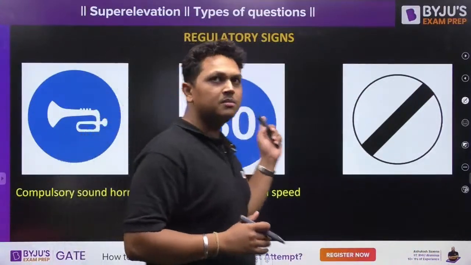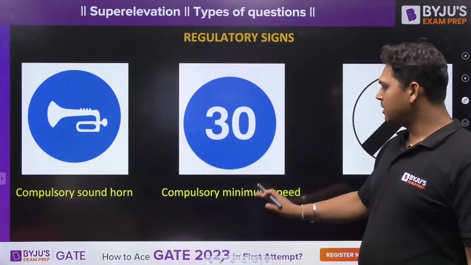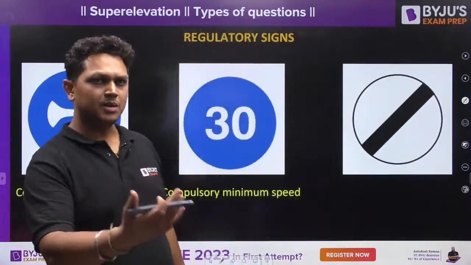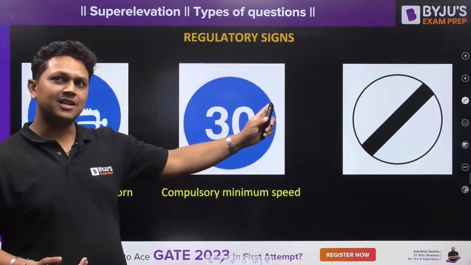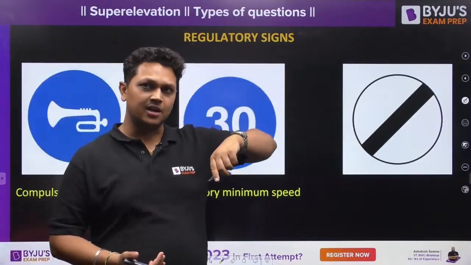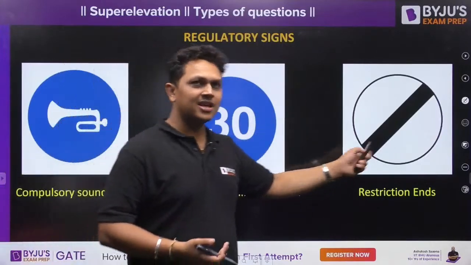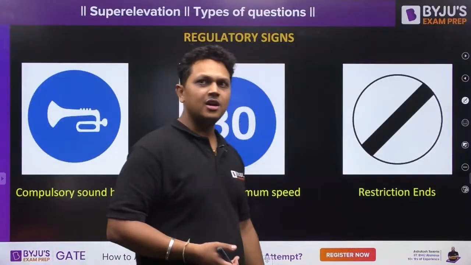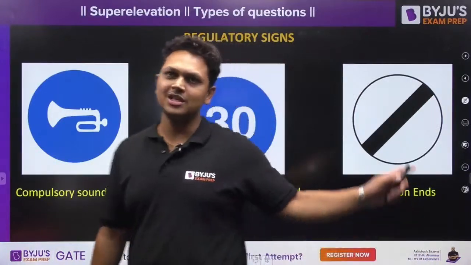Now this is minimum compulsory speed: minimum 30 km/h. It may vary from place to place. And whenever you see this sign, that means all the restrictions that were there have ended. So whatever restrictions were implied have ended after you see this signpost.